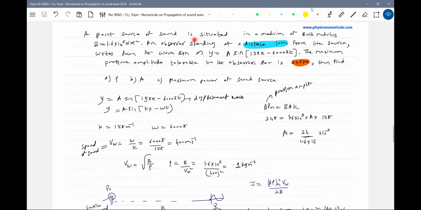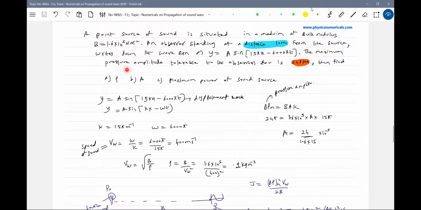A point source of sound is situated in a medium of bulk modulus B equal to 1.6 into 10 to the power of, okay, the bulk modulus is given. An observer is standing at a distance of 10 meters from the source. The wave equation is y equal to a sine kx minus omega t, where k is 15 pi and omega is 600 pi.